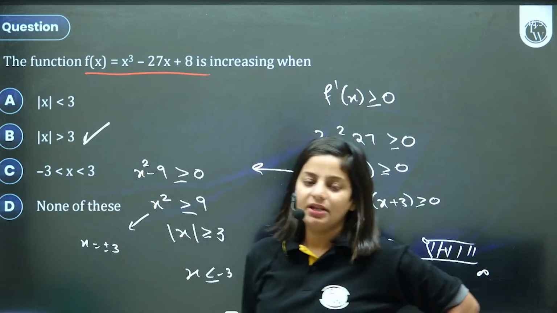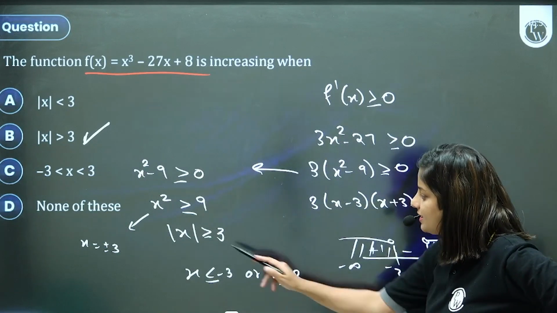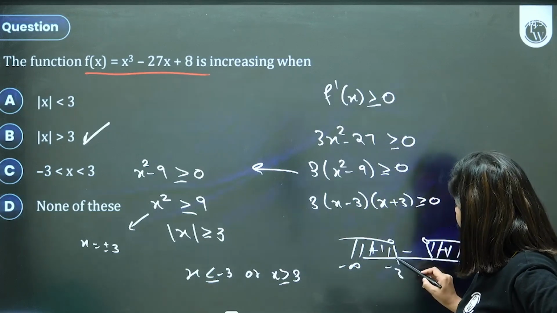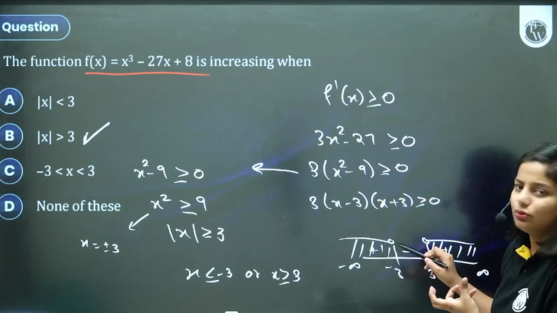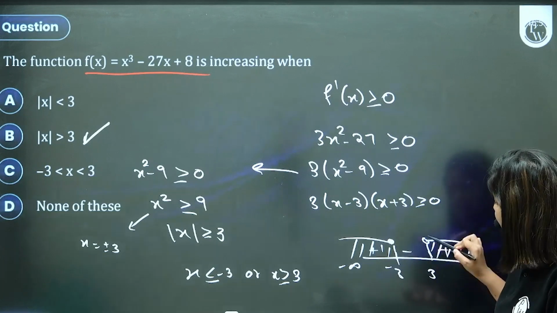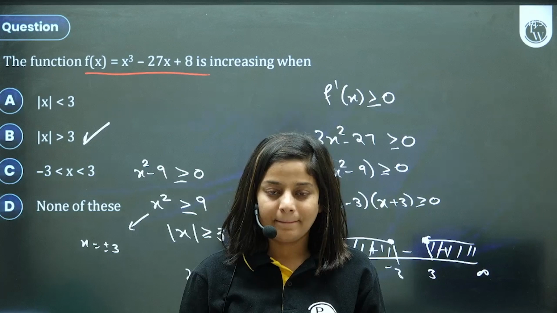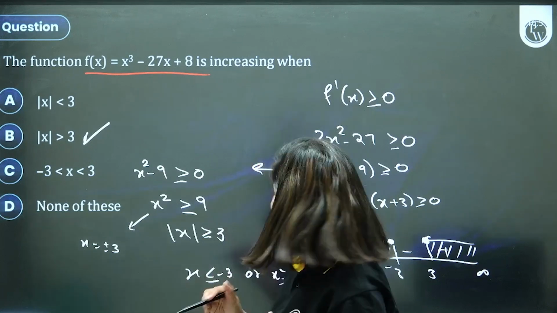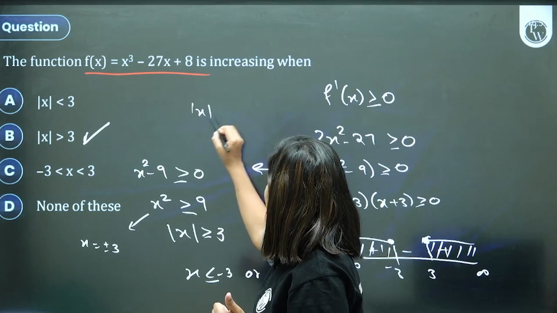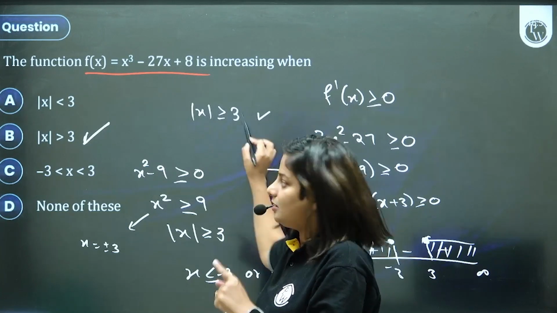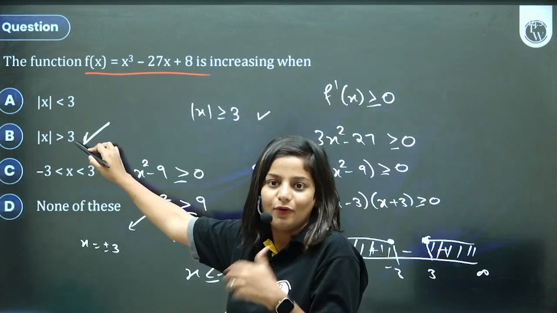We won't go with none of this. Simple reason is mod x greater than 3: x is less than minus 3. Even if you don't include minus 3, in less than minus 3 and greater than plus 3 also the function is increasing. You will say, ma'am, the function is increasing in this. I am saying yes, this is correct, but it is also increasing in this area, for more than 3.